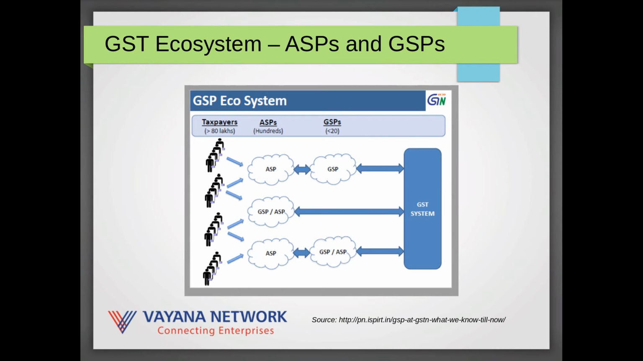So this is how the various layering is there. As you can see in this diagram, in most cases the taxpayers will interact with the ASP, who in turn interacts with the GSP, who in turn interacts with the GSTN. And some offerings might be combined GSP and ASP offerings, so there could be a bit of a difference in how this all gets structured.